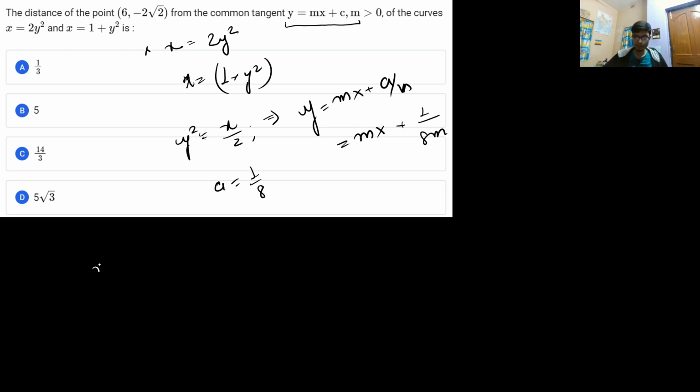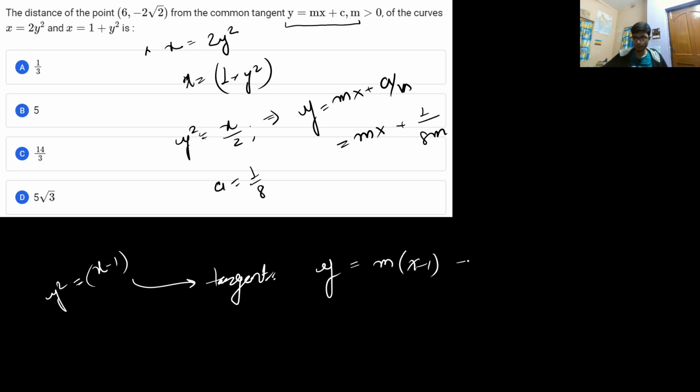And similarly for the second parabola, that is given as y square is equal to x minus 1. So for this particular parabola, the equation of the tangent in slope format will be given as y is equal to m into x minus 1 plus 1 by 4m. Now for the common tangent, you only need to equate the constant parts.